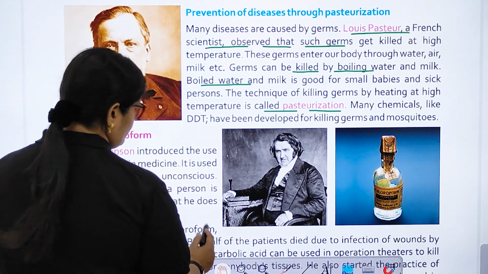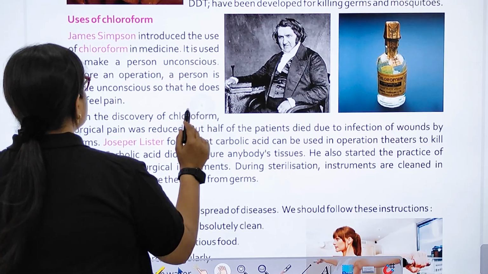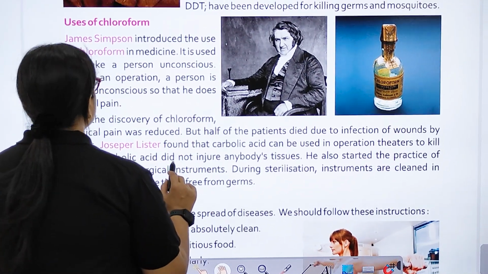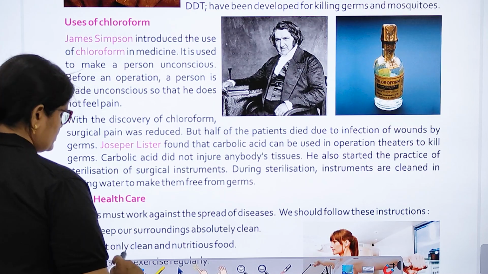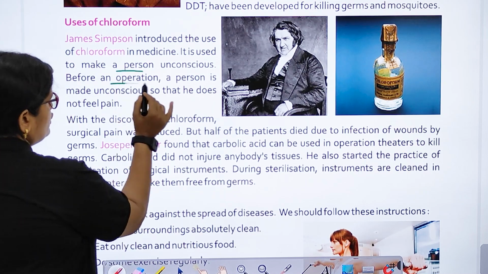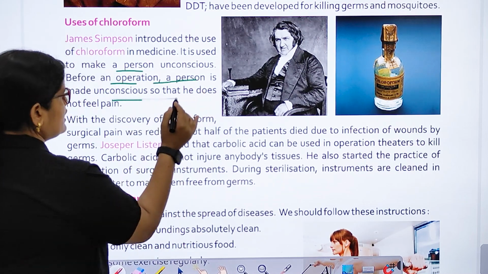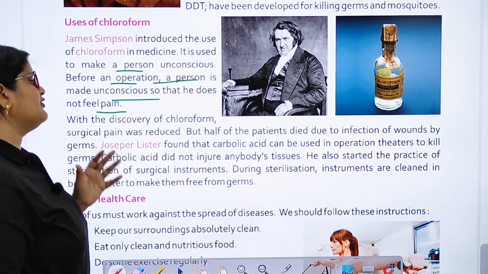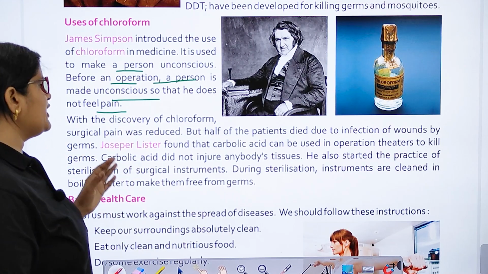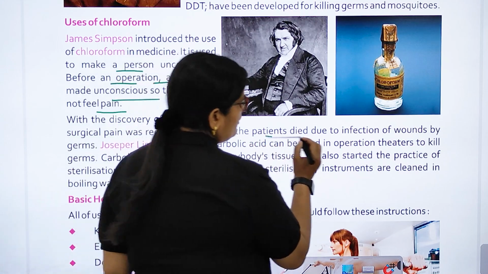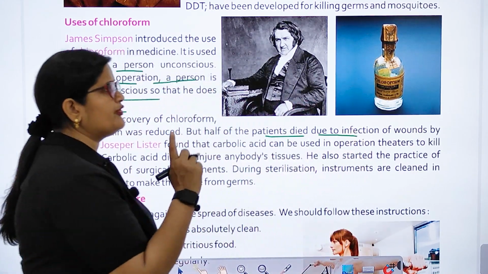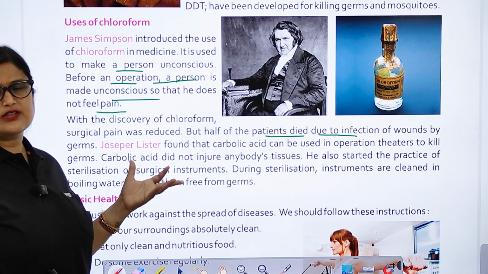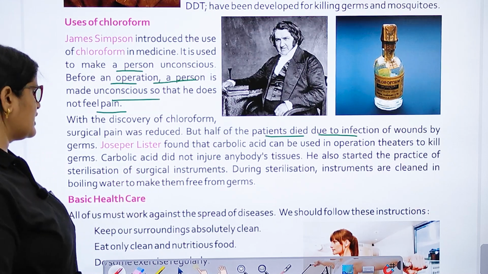Use of chloroform. James Simpson introduced the use of chloroform in medicine. It is used to make a person unconscious. Before an operation, a person is made unconscious so that he does not feel pain. With the discovery of chloroform, surgical pain was reduced, but half of the patients died due to infection of wounds by germs. When germs get into a wound, what happens? The patient dies.